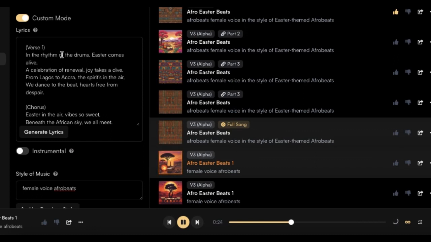In the rhythm of the drums, Easter comes alive. A celebration of renewed joy takes a dive. Lagos to Accra, the spirit's in the air.